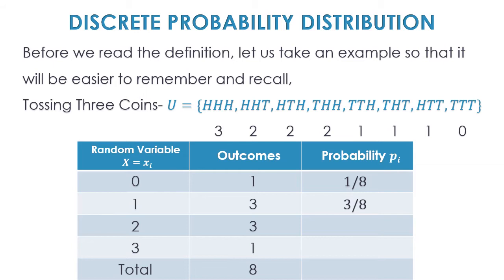Similarly, for 2, which occurs 3 times, it would be 3 upon 8. And for 3 heads, the probability will be 1 upon 8. So I have found the probability of each and every possible outcome, and when I take the total of all these probabilities, I get 1.